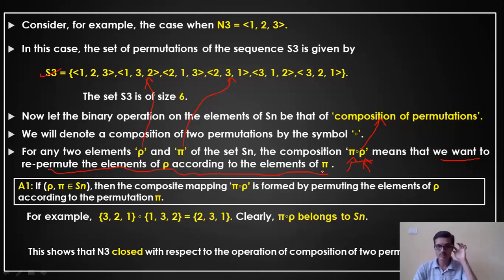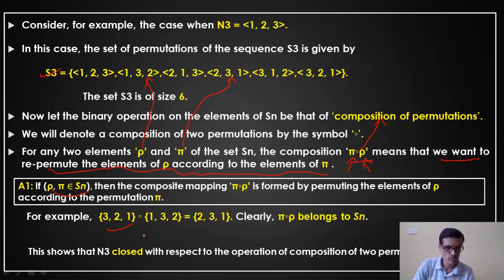Now, what do you mean by this? I'll explain that by using an example. This also proves the first one, the closure property. What is the closure property? If rho and pi belong to Sn, then the composite mapping pi dot rho is formed by permuting the elements of rho according to the elements of permutation in pi.